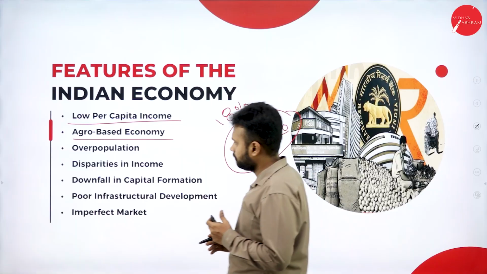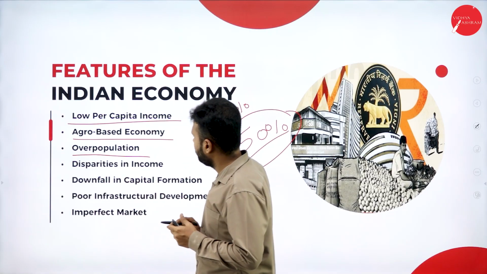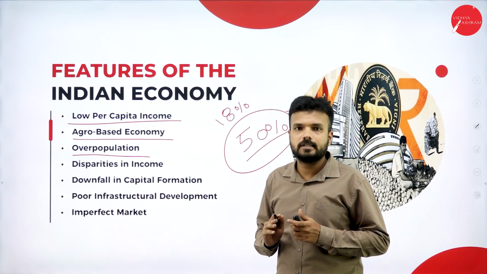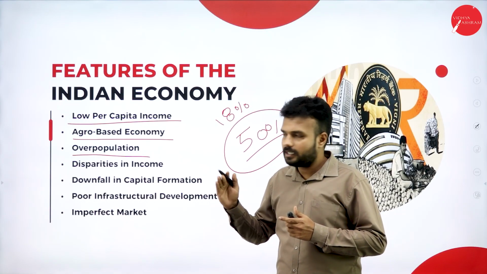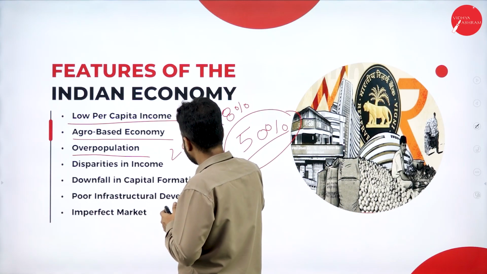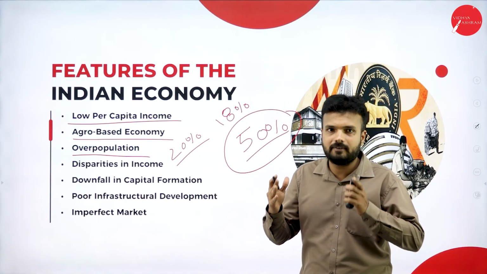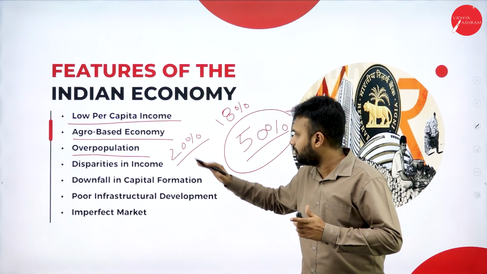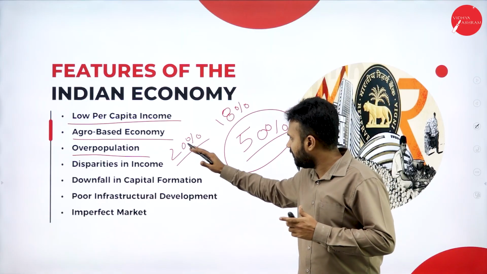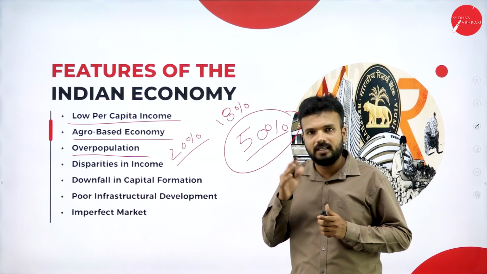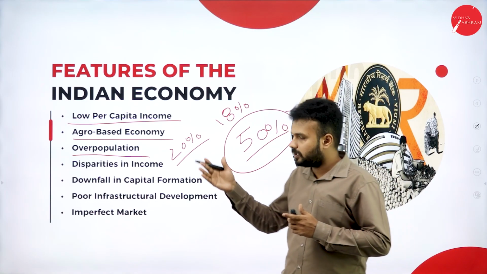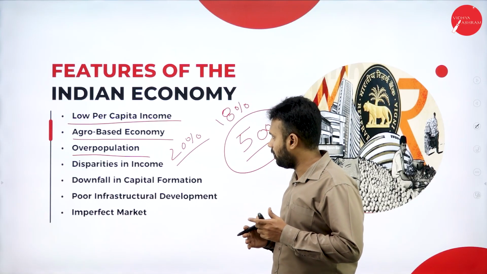Next one, overpopulation. When it comes to the population, decade to decade, there is a gradual increase of 20% of the population in our country. 20%, from one decade to another decade. Every 10 years, there is a 20% growth of population in our country, which leads to the deflation of the economy of our country.